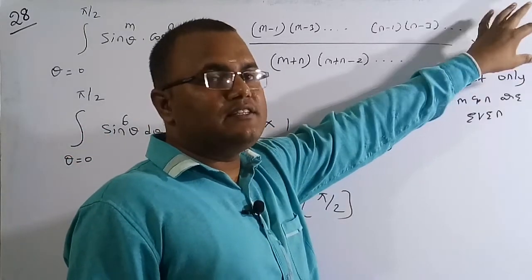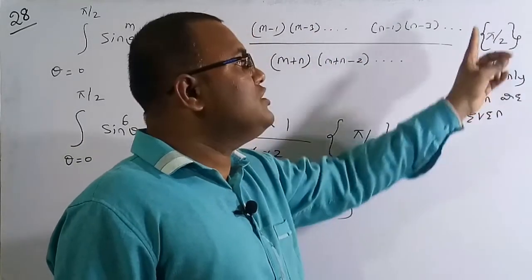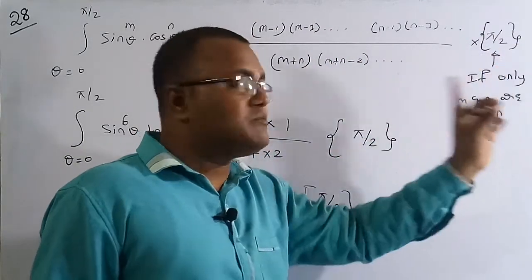You have to multiply by pi by 2 only when m and n are both even, otherwise you don't have to multiply by pi by 2. It's a very special condition.